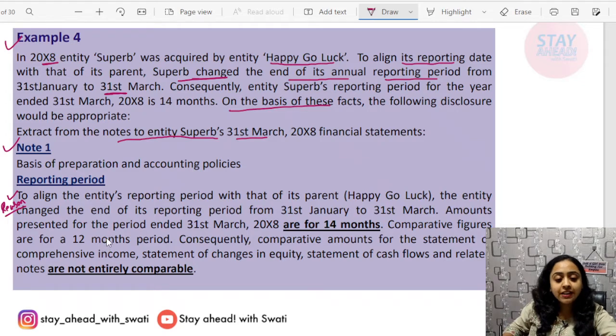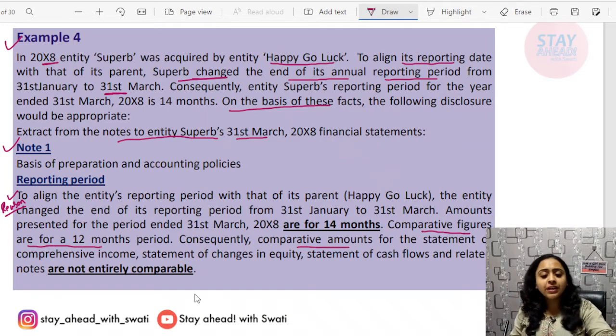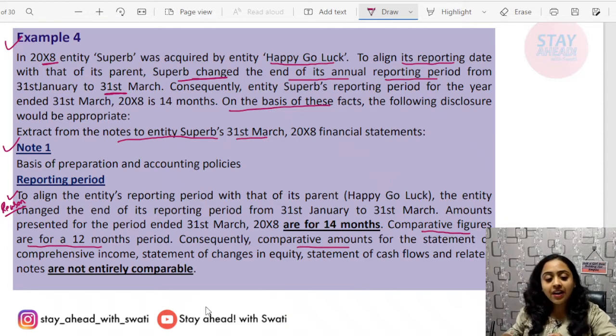Amounts presented for the period ended 31st March 2008 are of 14 months. Now, secondly, what you have to present? You have to state the fact that the comparatives are not comparable. The comparative figures are for 12 months period. Consequently, comparative amounts for the statement of comprehensive income, statement of change in equity and statement of cash flow and related notes are not entirely comparable.